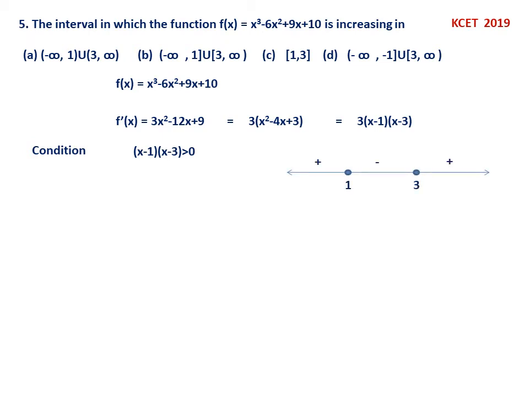Now we can use the wavy curve method. So right side of 3 it is positive. In between 1 and 3 it is negative. And left side of 1 it is once again positive, alternate. Therefore it is minus 1 to 1 and then 3 to infinity. So this is the interval. So it is the 5th question.